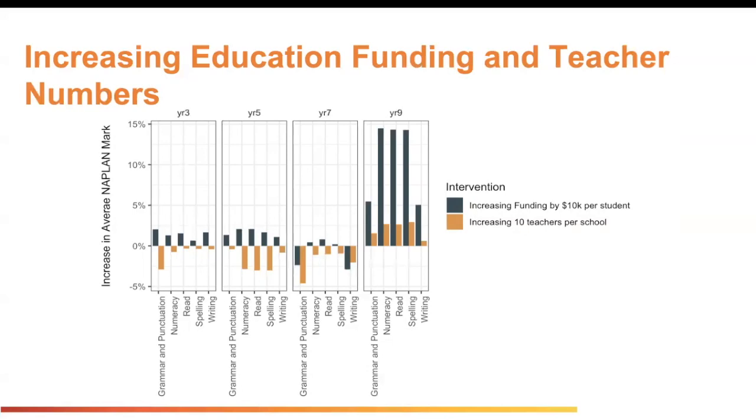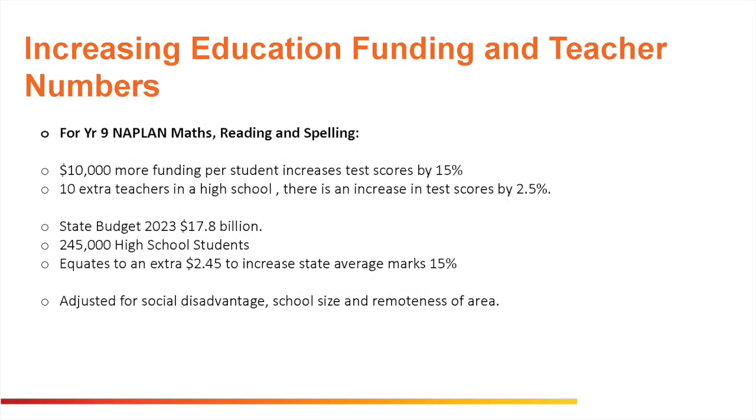As we move from Year 3 to 9, we observe a notable trend with additional funding. The improvements are consistent but moderate across the board. However, when we look at the increase in teacher numbers, we see a significant surge in Year 9 results, particularly in numeracy and writing. This indicates that adding teachers may have a profound impact on older students, especially in developing complex skills like mathematical reasoning and expressive writing. These findings suggest that strategic investments in teaching staff could yield substantial educational benefits, particularly as students progress to higher grades with more challenging curricula.